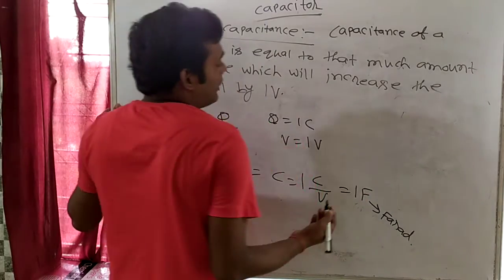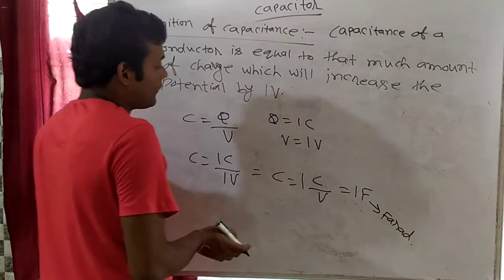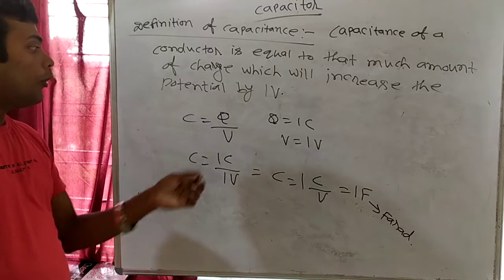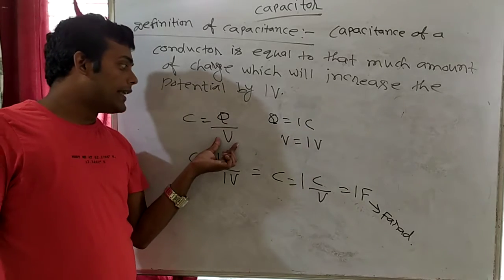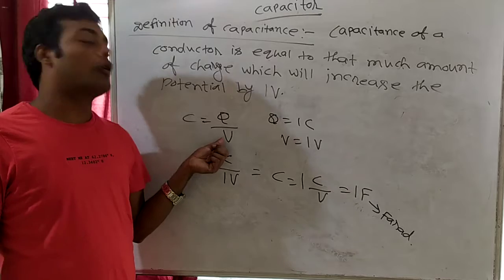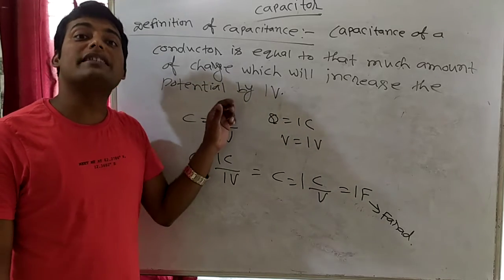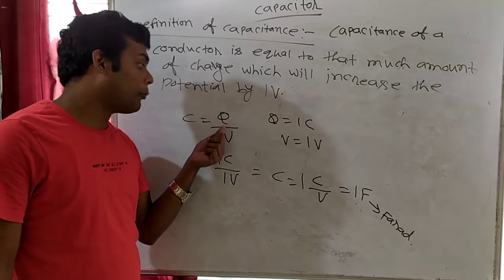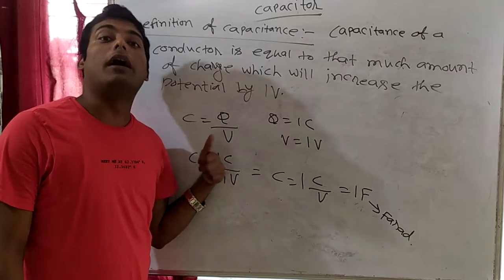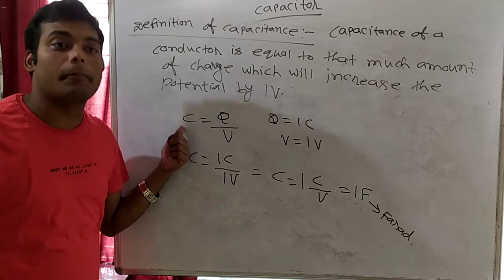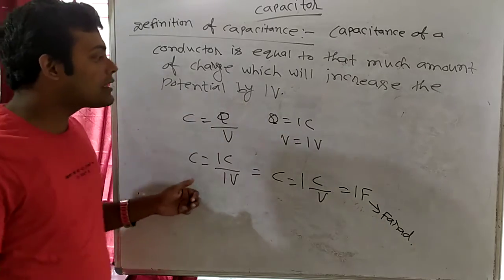So try to understand the meaning of this. The amount of charge which will increase the voltage or potential by 1 volt is known as capacitance. So how much charge can increase the potential of a capacitor by 1 volt is known as the capacitance of a capacitor.